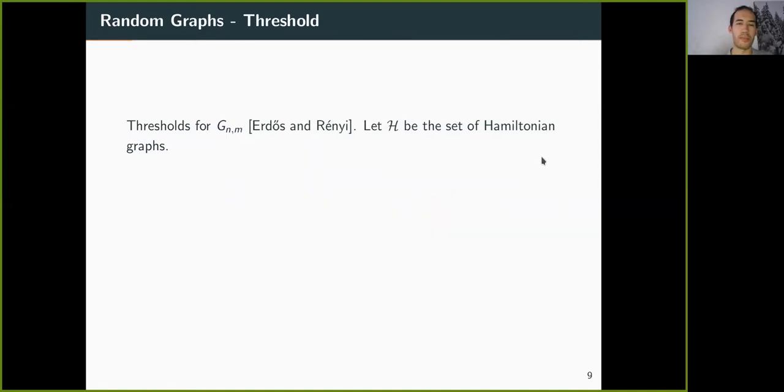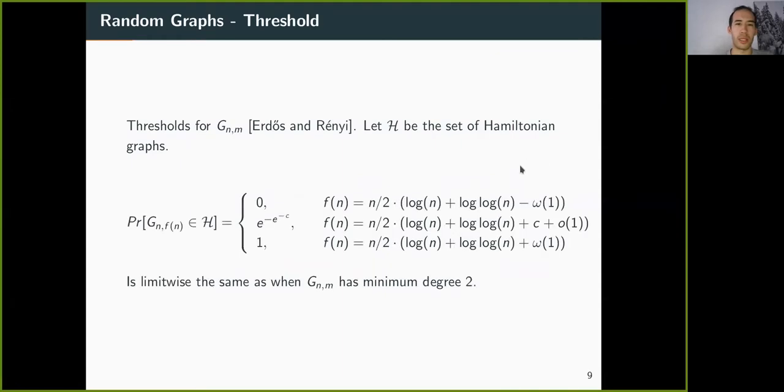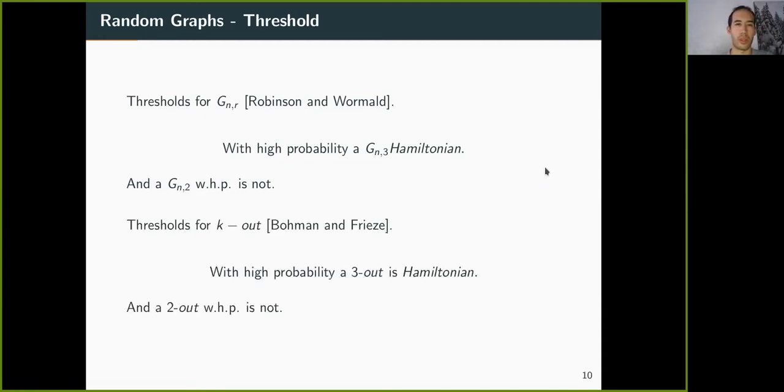The same holds for G(n,m). We know the threshold very precisely, and the threshold again coincides with minimum degree 2 in the graph. Also for G(n,r), the regular random graph, we know that 3-regular graphs are Hamiltonian with high probability, and 2-regular graphs are not with high probability. The same goes for k-outs. There again, 3-outs are Hamiltonian, 2-outs are not. And again, the bottleneck is when 3 vertices of degree 2 share a common neighbor.